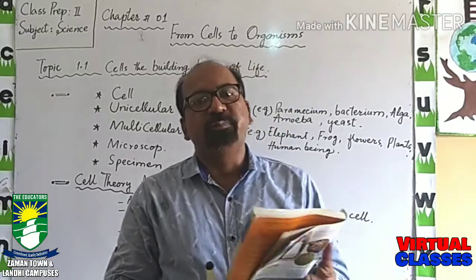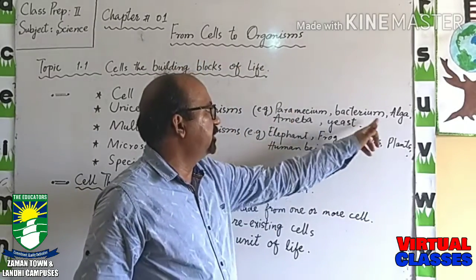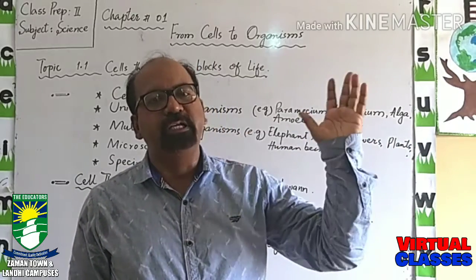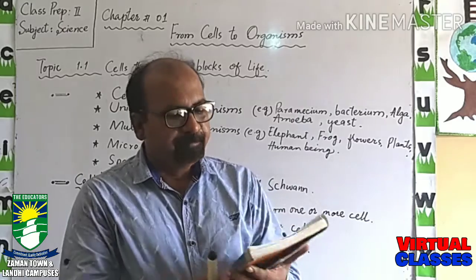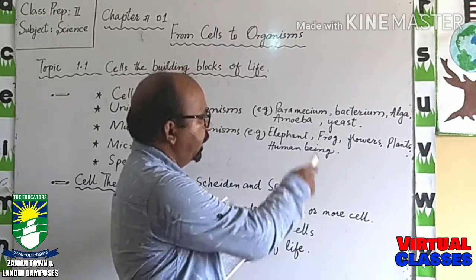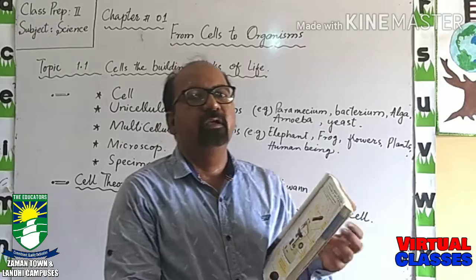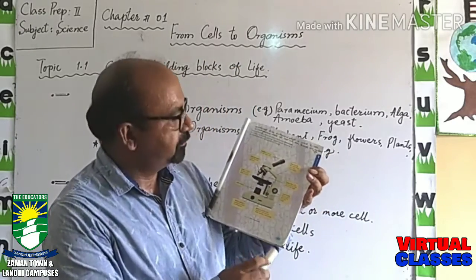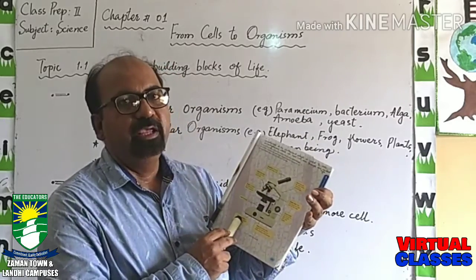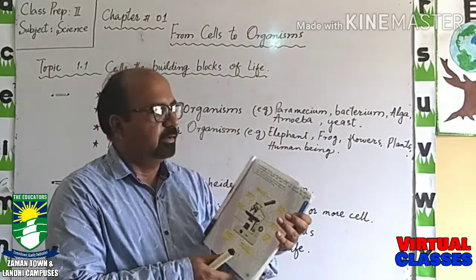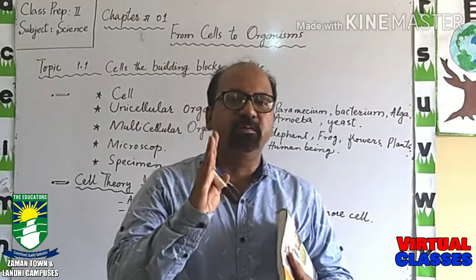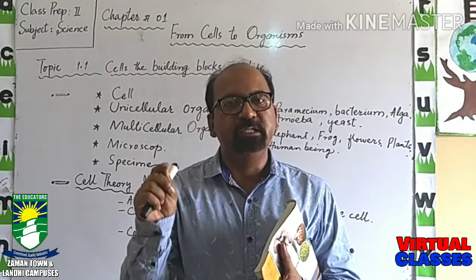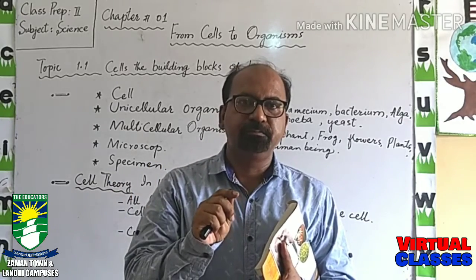So these microorganisms, as we have explained, paramecium, bacterium, alga, amoeba and yeast, these are some examples. A lot of other examples are present. But these microorganisms are seen by the microscope. See page number 5. Here is the microscope. Microscope is an instrument by which we can see the microorganisms.